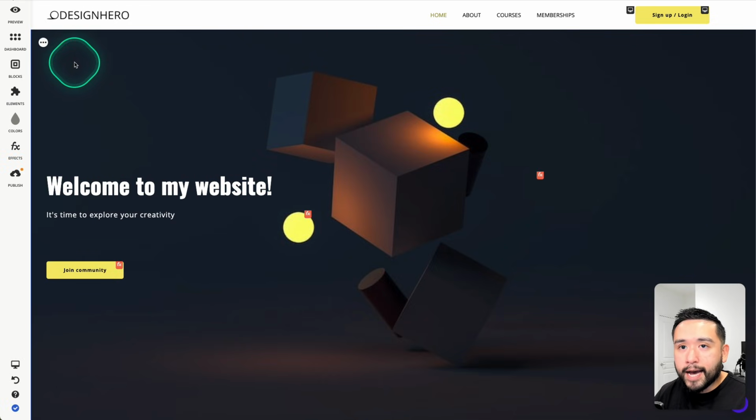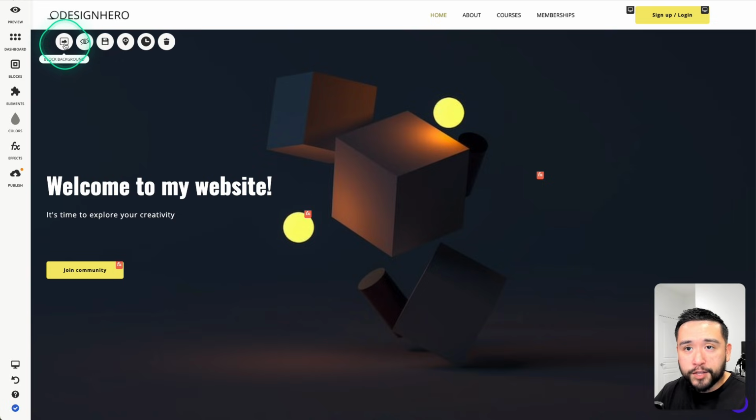Now, for this main header background image. If I click here, I can change the background, I can hide it, save it as a block so I can use it on other parts of my website, update the visibility settings, and this is pretty cool.